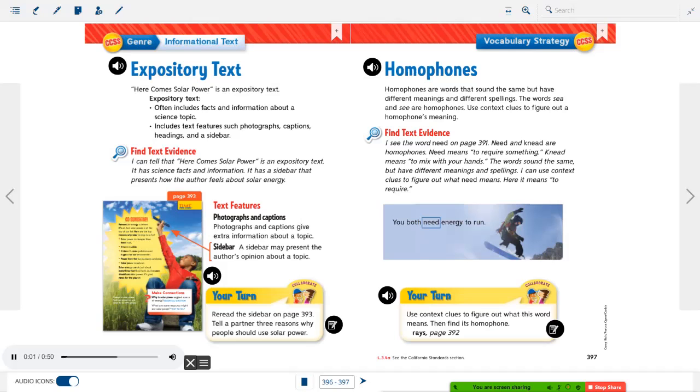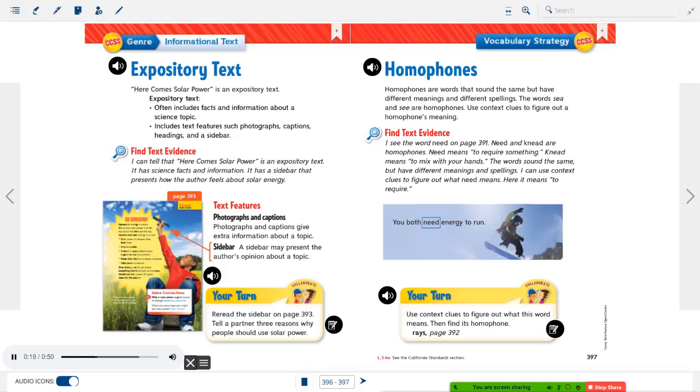Homophones. Homophones are words that sound the same but have different meanings and different spellings. The words see and sea are homophones. Use context clues to figure out a homophone's meaning.